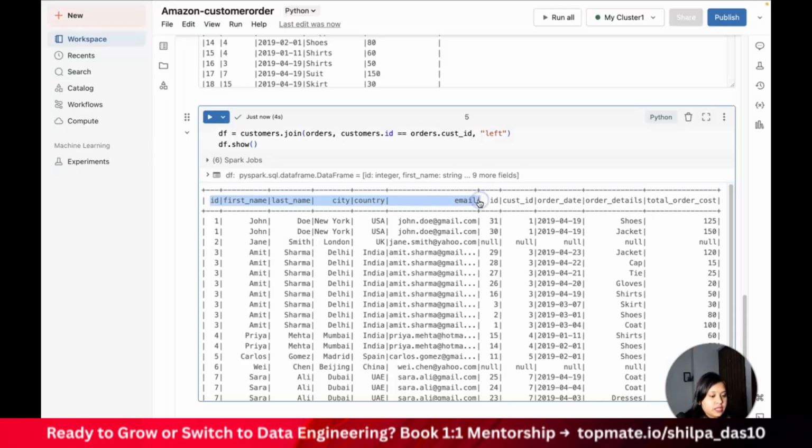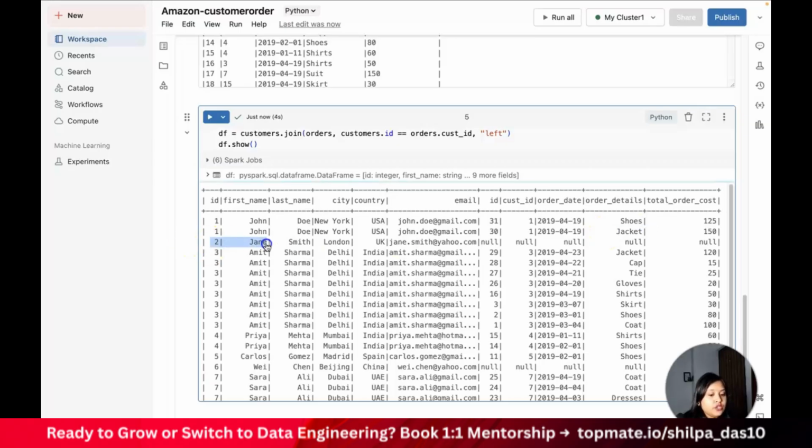So this is my first table. Okay, the second table is ID, customer, order date, order details, total, order cost. This is my second table. Now if you will see, ID1 is combined with ID1. Okay, now ID1 again is there with a different set of records. So it is again getting combined, because one order is shoe, another order is jacket, right?